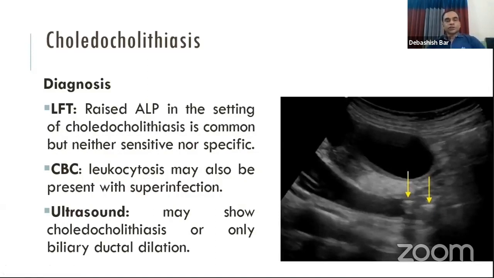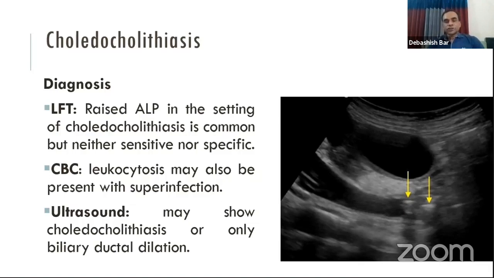The diagnosis of choledocholithiasis depends upon the clinical features and some investigations. The first investigation is the liver function test, in which there may be raised bilirubin.